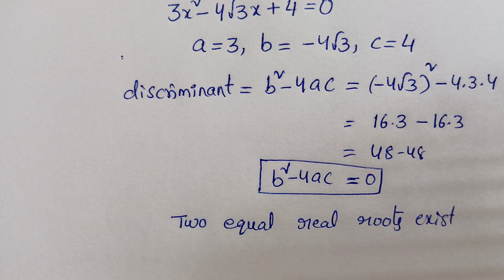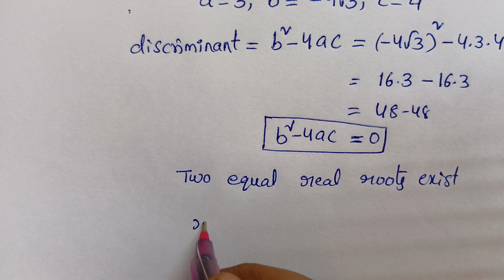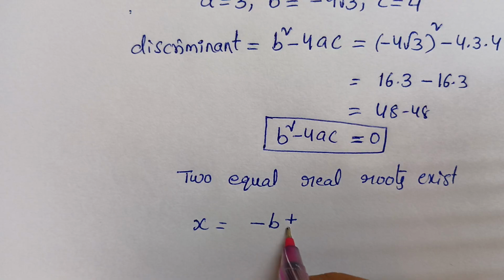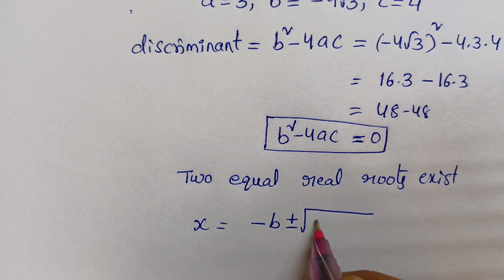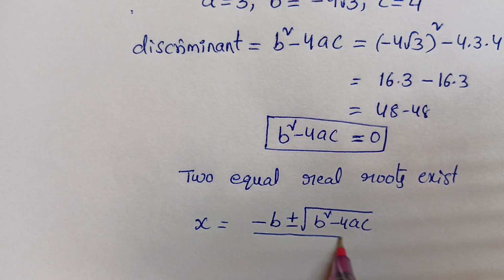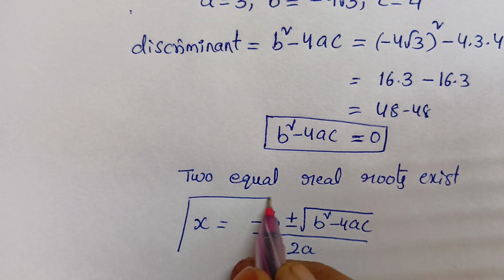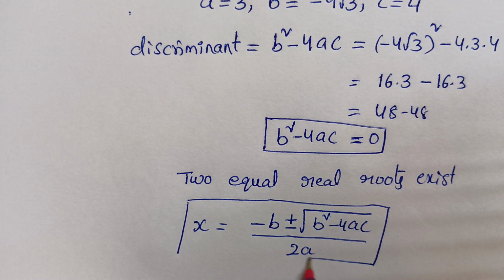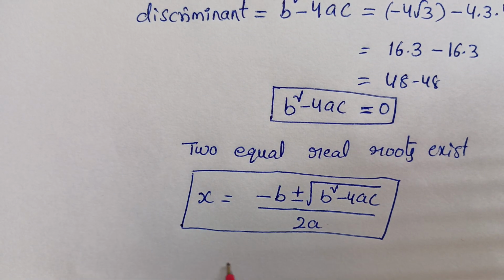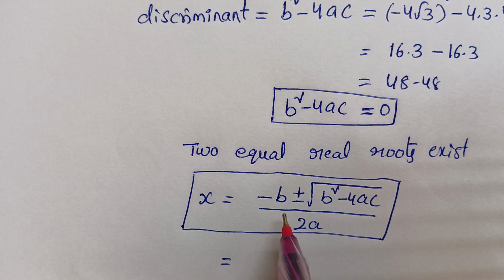How to find them? There is a formula, and we have to remember it. x = (−b ± √(b² − 4ac)) / 2a. This is the formula to find the roots of a quadratic equation. Now we will solve for the roots of the given quadratic equation using this formula.